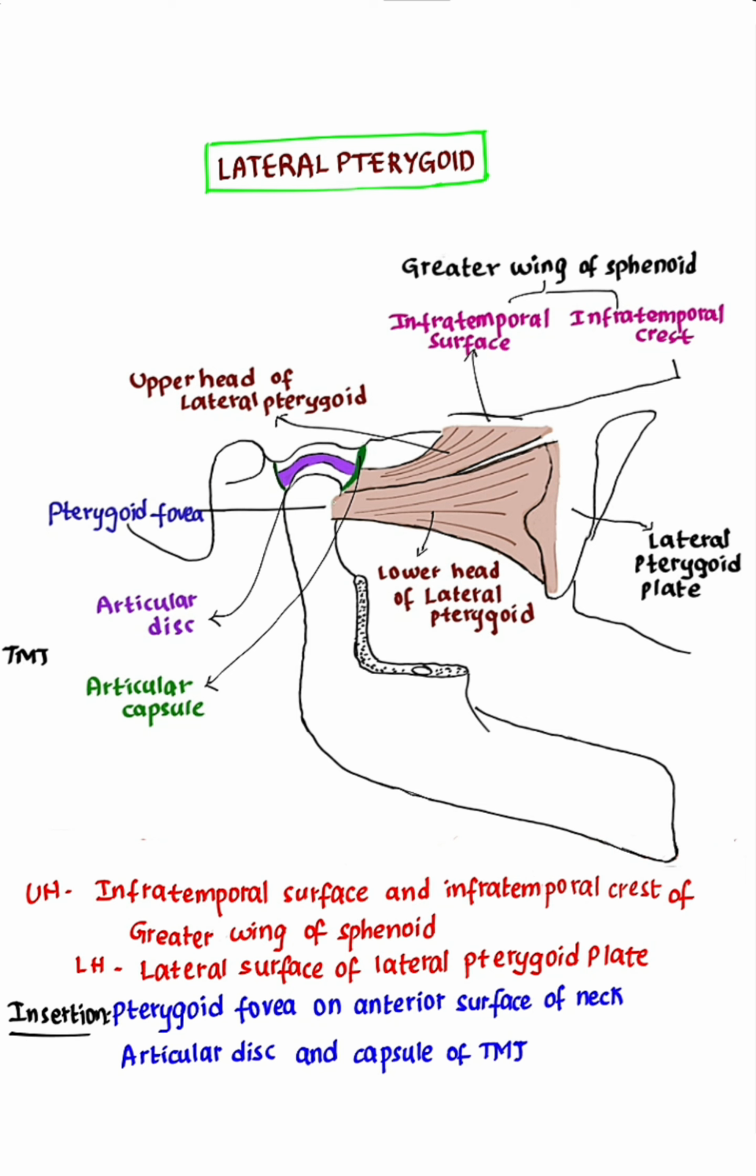You can see here the fibers are passing backwards and getting inserted into the pterygoid fovea. The pterygoid fovea is present on the front of the neck. The neck of the mandible is present just below the head of the mandible. On the anterior surface of the neck, the pterygoid fovea is present. Lateral pterygoid gets inserted into the pterygoid fovea and the articular capsule and articular disc of the temporomandibular joint.